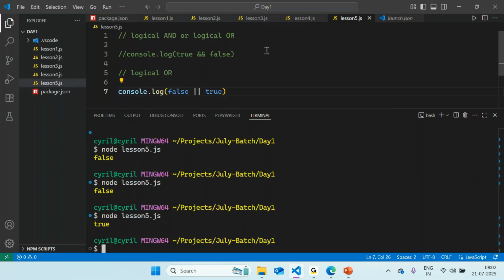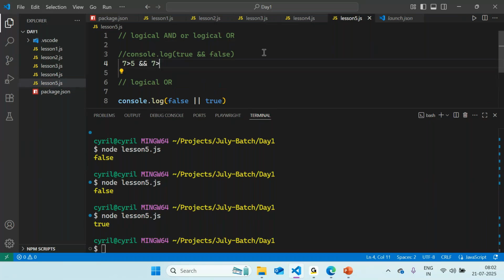Just to put it in a mathematical format, just to get a true statement, 7 is a number which is greater than 5, and 7 is a number which is also greater than 6. So this expression would return what? I believe both these statements are returning true, because both these statements are factually correct.